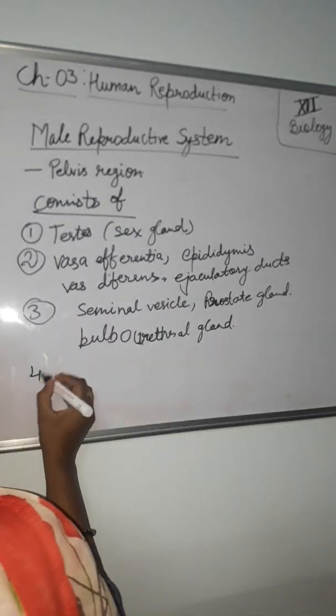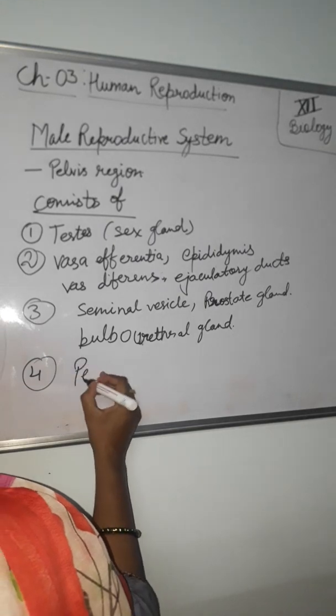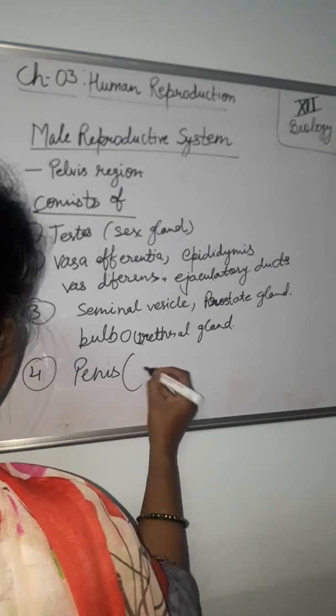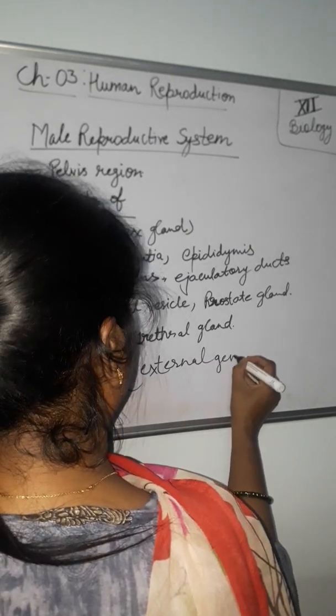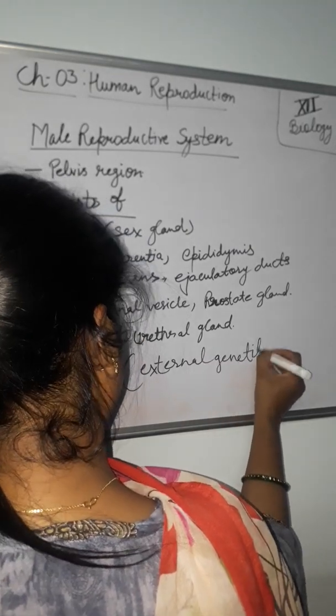And the fourth one is the external genitalia, that is the penis.